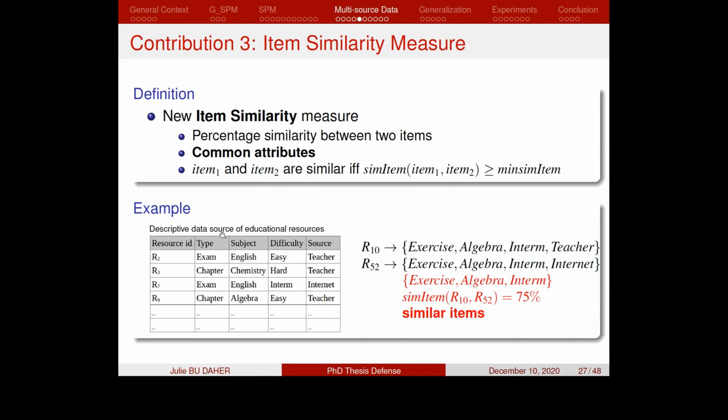An example of a descriptive data source of items, where the items here represent educational resources. We have in this database the resource IDs, and we have 4 descriptive attributes describing each resource ID. Considering these 2 different items, R10 and R52, which have these lists of descriptive attributes, these two items have three common attributes. Therefore, we could consider that R10 and R52 are similar items.